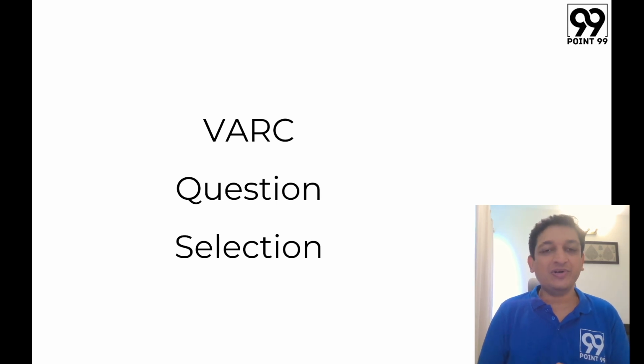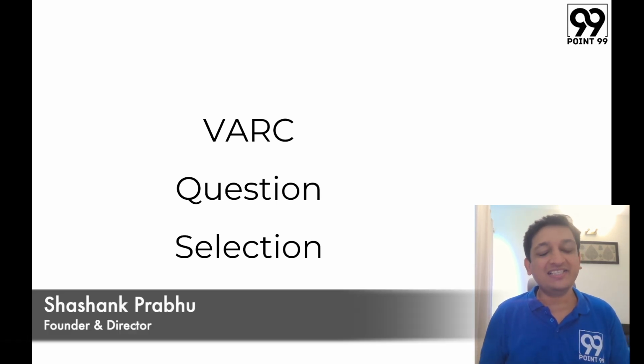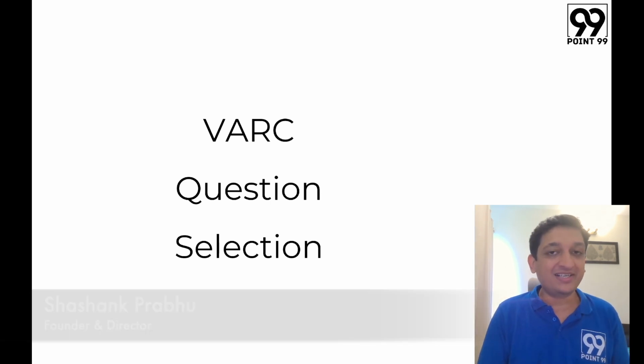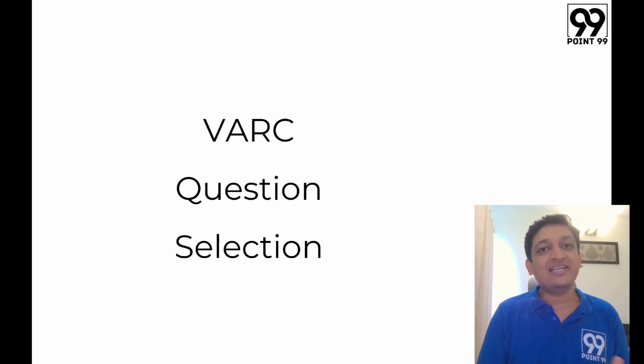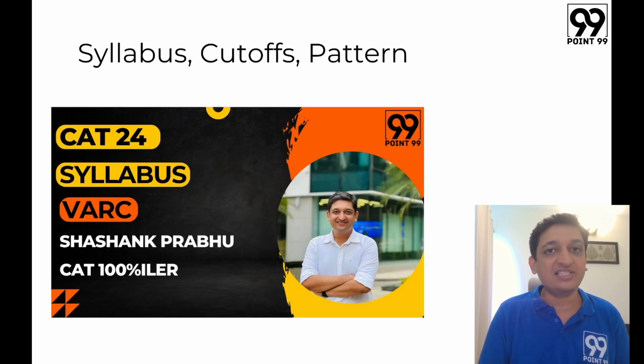In this video, we are going to look at how to improve your question selection when it comes to the VARC section. The VARC section, I'm sure you will know, is a very important section. In fact, it is the largest section when it comes to the CAT because VARC contributes 24 questions out of the 66 questions that we are expecting at CAT 2024, whereas the other two sections will contribute 22 and 20 questions respectively. तो यहाँ पे VARC का weight बहुत ज्यादा होता है.